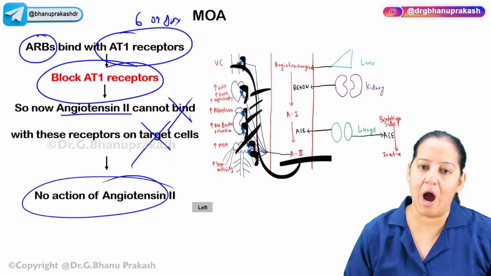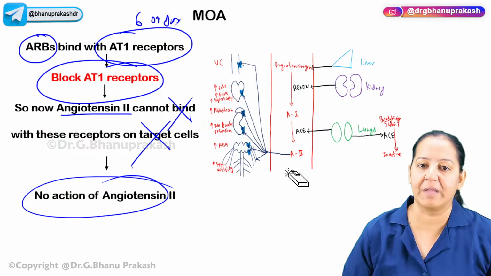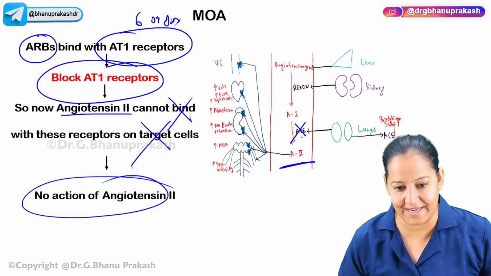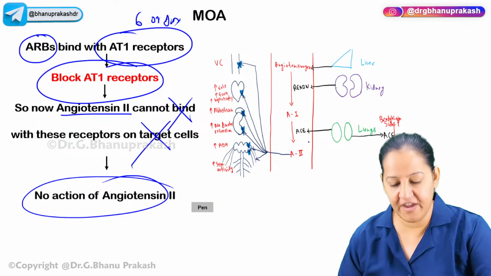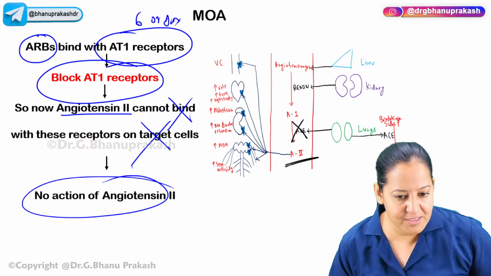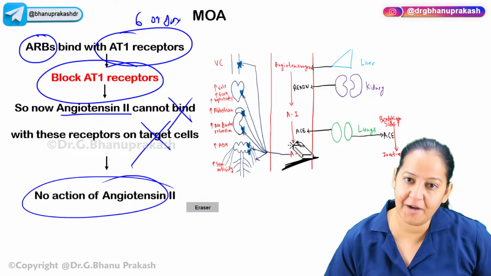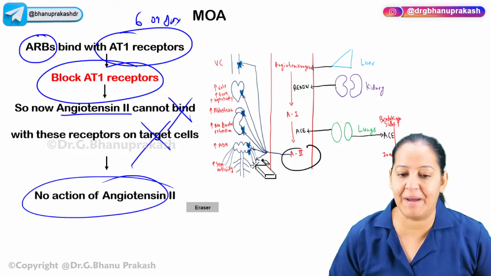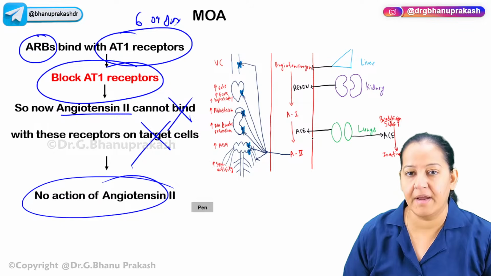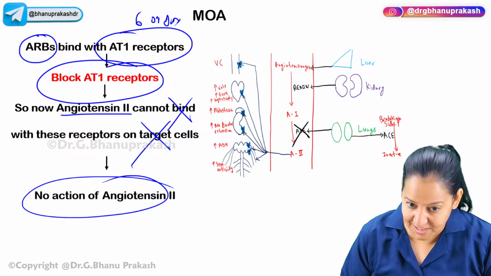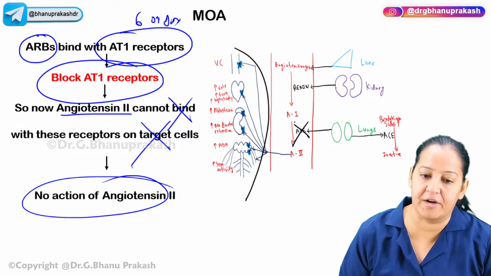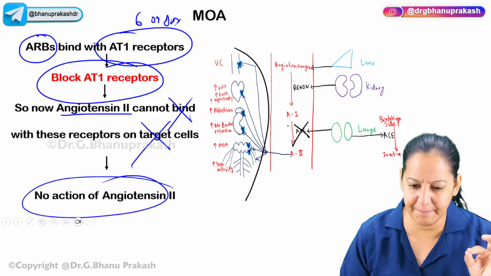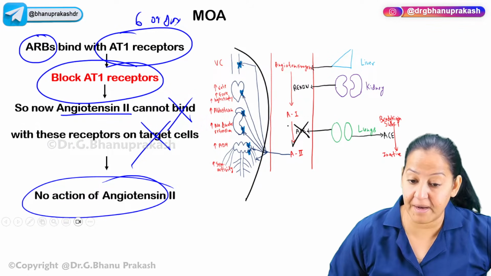Ma'am, which one is better? The thing is the same now. If you are inhibiting ACE, angiotensin 2 will not form. Please understand. If we are using an ACE inhibitor, angiotensin 2 will not form. And in ARB, angiotensin 2 is formed, but it is not acting on its receptor. So which one is better, ACE inhibitor or ARB? To inhibit the ACE, or to block the receptor? The mechanism is more or less the same, a little bit of one step difference. But which one is better?